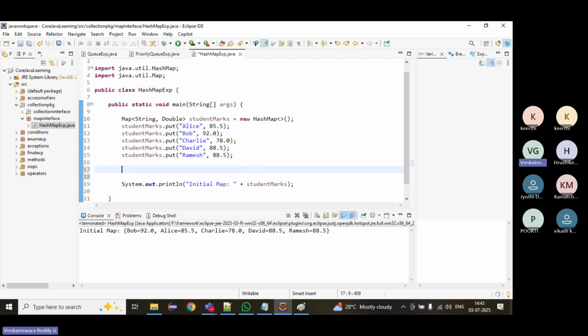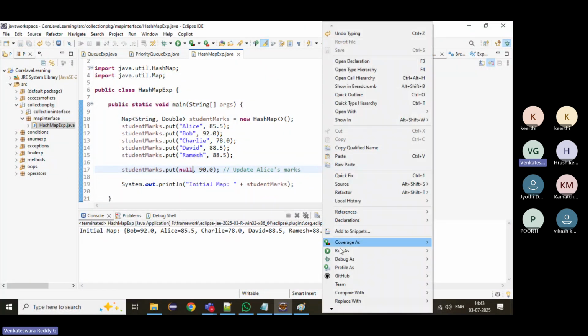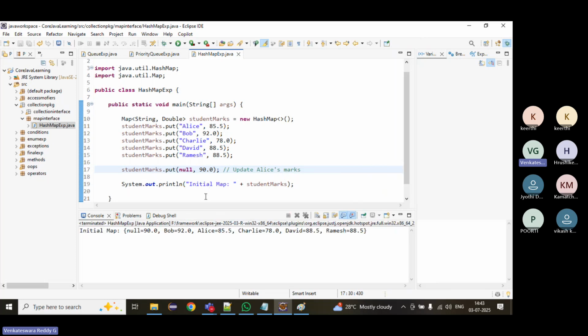Then in an interview they may ask, does it allow null keys? Because it will not allow duplicate keys, it will allow only one null key. If we add one more, it will remove it. So it will allow only one. Null values, any number; we can add multiple null values. But a key can be only one.